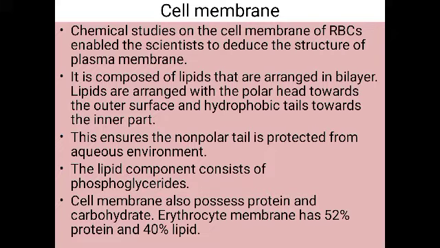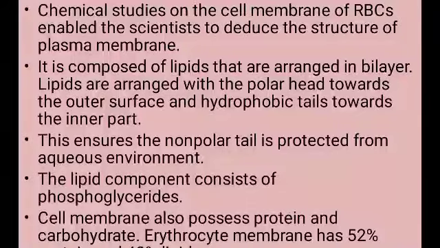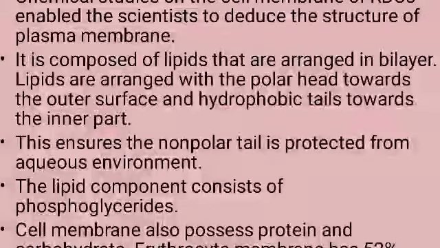Okay, and all these studies show that the cell membrane is mainly made up of lipids and proteins. So what the cell membrane is made up of? It is made up of lipids as well as proteins. Okay, the lipids, the major lipids which are present are the phospholipids. So which is the major lipid present in the cell membrane? It is the phospholipid.